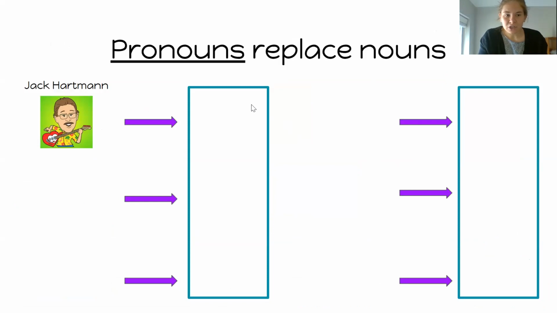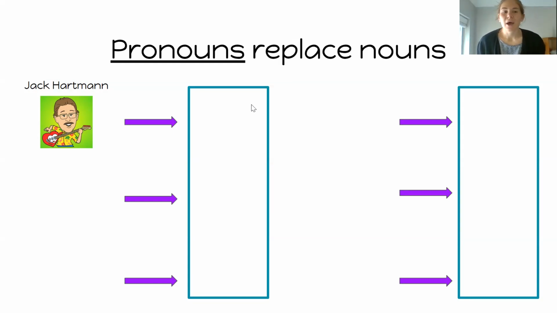Now we're going to take a look at words called pronouns. Say it with me, ready? Pronoun. A pronoun is a special type of word that replaces a noun. Pronouns are important because they help our sentences be a little bit more quick, right? So listen to my story, and I want you to think about why pronouns are important.